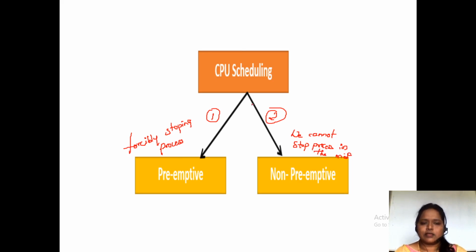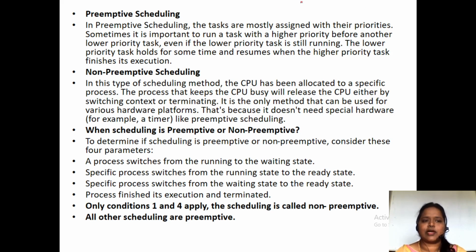So this is the CPU scheduling, preemptive scheduling and non-preemptive scheduling. Preemptive scheduling is mostly assigned with priorities. It is important to run a task with higher priority before any lower priority task. Even if the lower priority task is running, it holds for some time and resumes when the higher priority task finishes its execution.